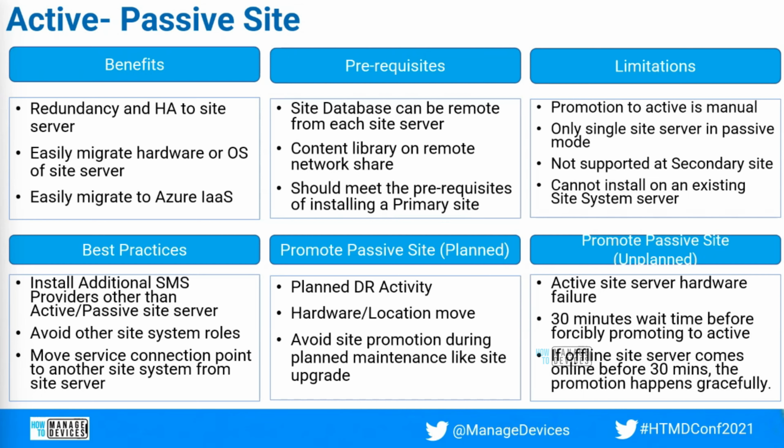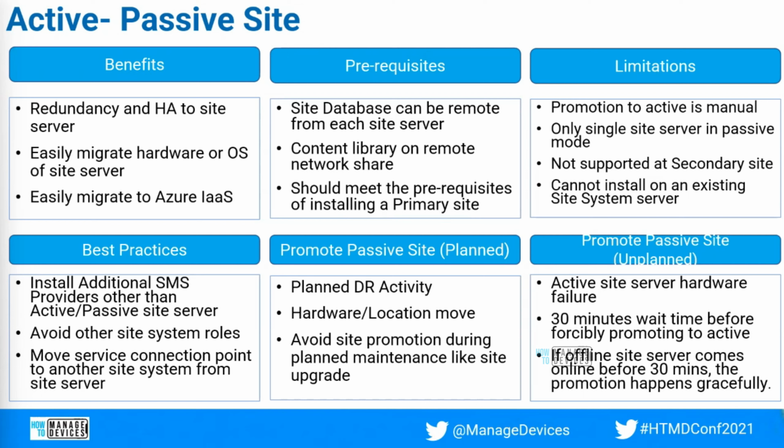Only one passive site can be installed at a time, and it can be in the same location or a different location. It supports multi-subnet and all those things, no worries with that. Active passive is not supported in a secondary site, as I mentioned earlier. And a passive site cannot be installed on an existing site system server which has any role.